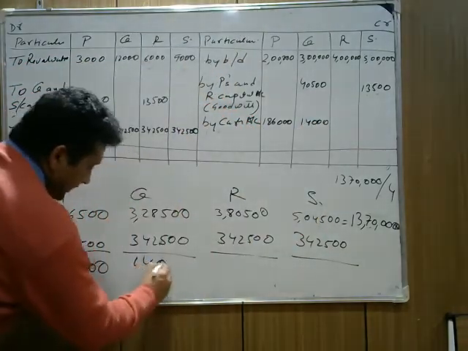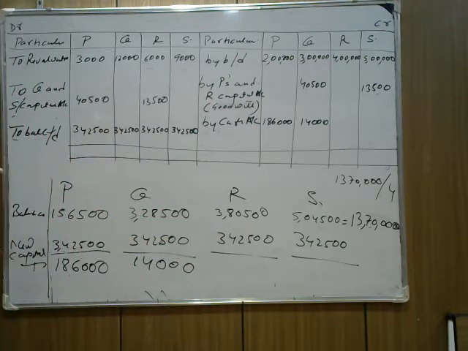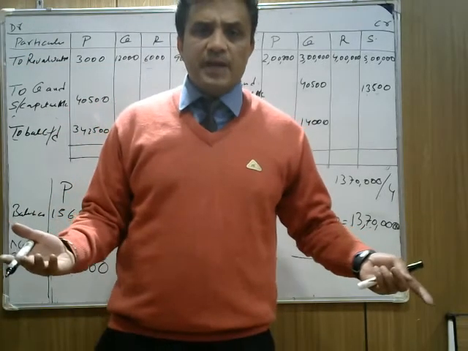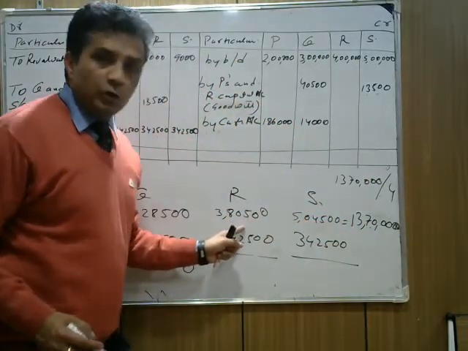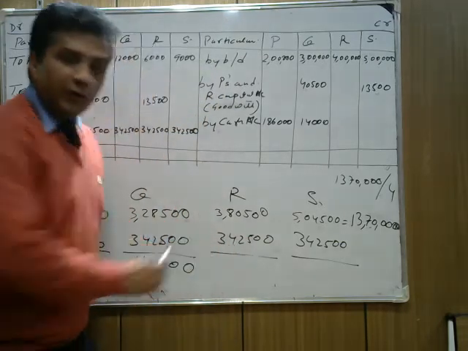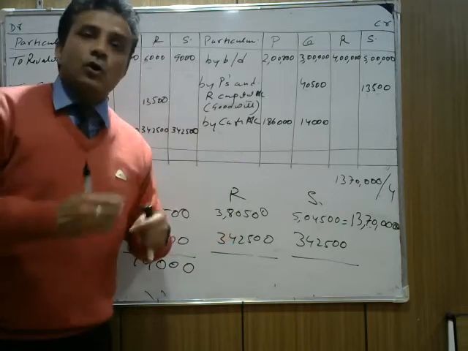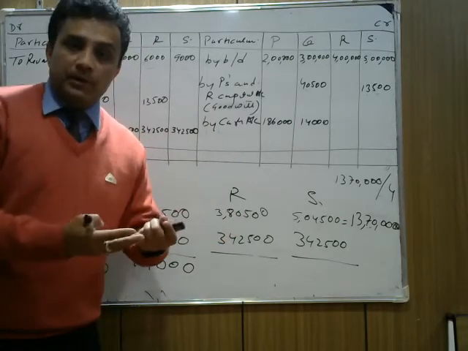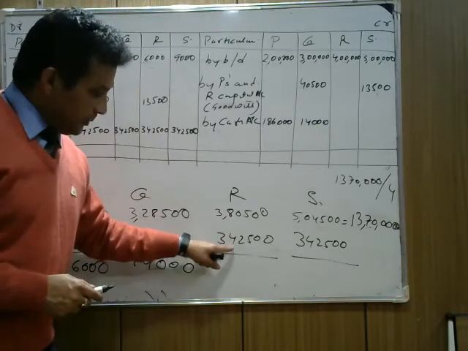It's coming 14,000. Check. Now our old capital, our balance for R is 3,80,500. He needs to bring 3,42,500. He says, I already brought sufficient capital. मैं already sufficient capital ला चुका हूँ. Means as per the firm's norms, he needs to bring 3,42,500. He has already brought 3,80,500. तो उसको वापस होगा, because he has already brought more capital.